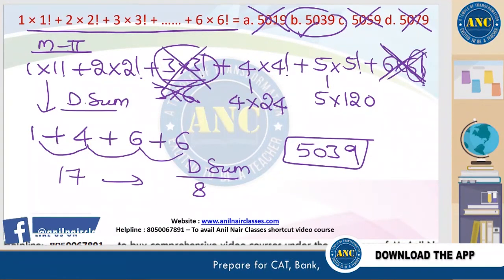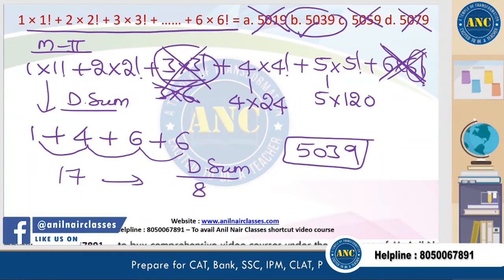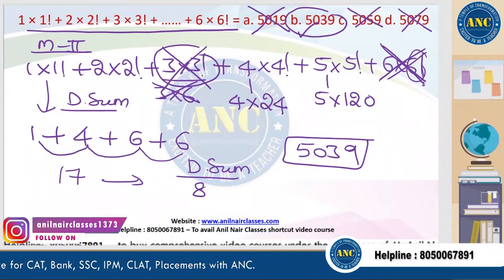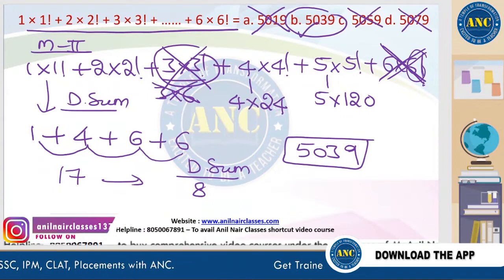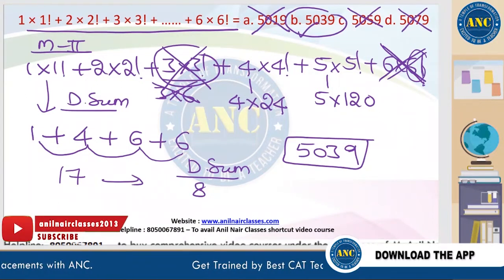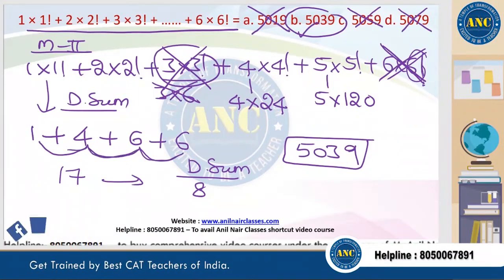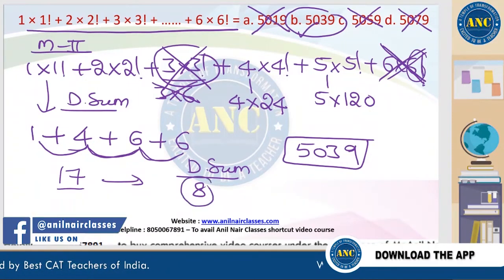1 factorial into 1 is 1. 2 into 2 is 4. 4 into 24, 4 plus 2, 6. 6 4s are 24, it is 6. 5 into 5 is 120. 120 into 5 is 600, which is 6. 6 plus 6 is 12, 16, 17. 17's digital sum is 8.